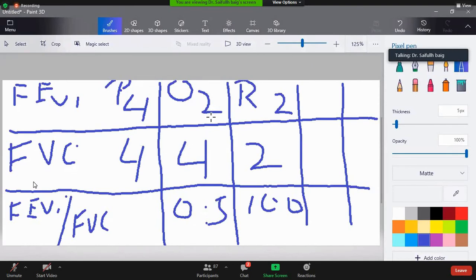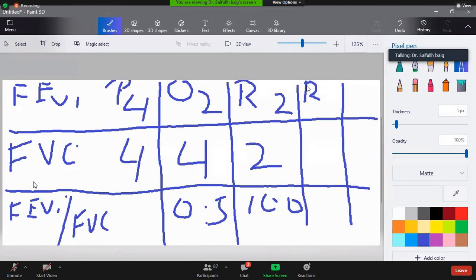Now we will give him bronchodilator, and after bronchodilator, we will do reversibility testing. So we give bronchodilator, 200 microgram of salbutamol, and after 15 minutes, we repeat FEV1 and FVC.